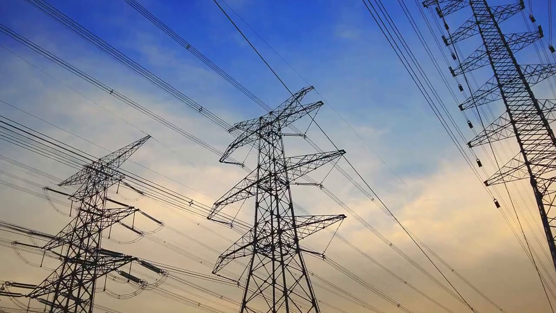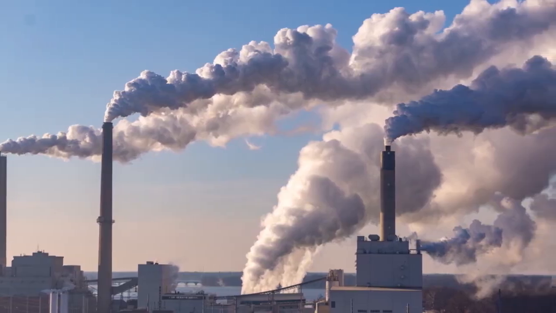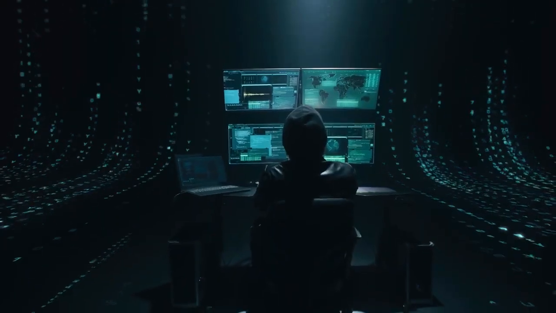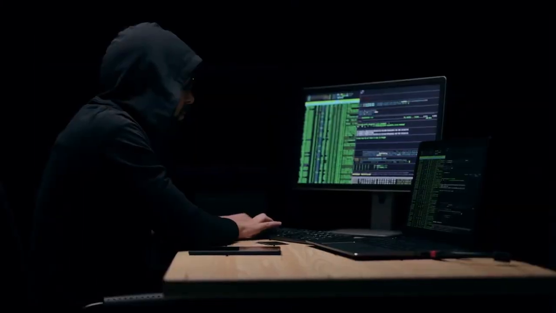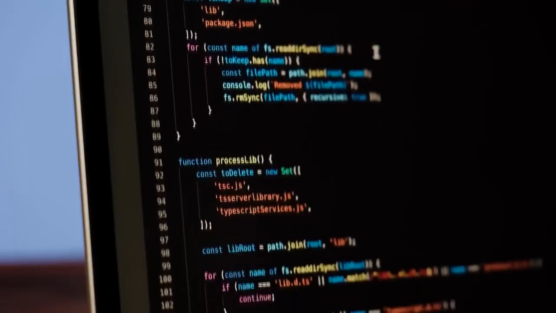Additionally, Bitcoin mining consumes significant energy, leading to environmental concerns. Despite its inherent security, users are still at risk of theft, crypto scams, and loss due to hacking, poor security practices, or loss of private keys.